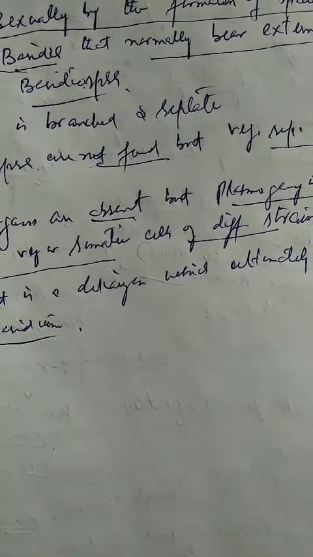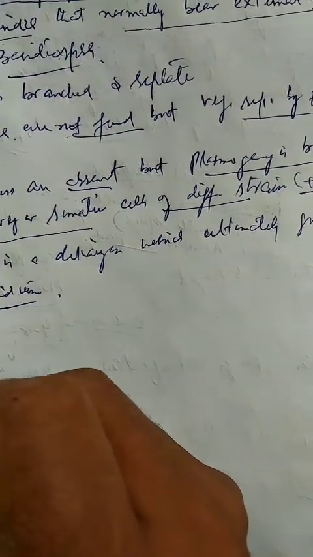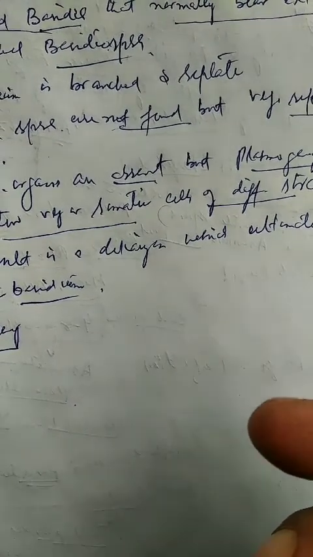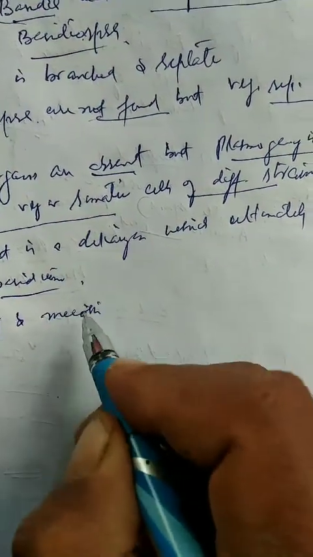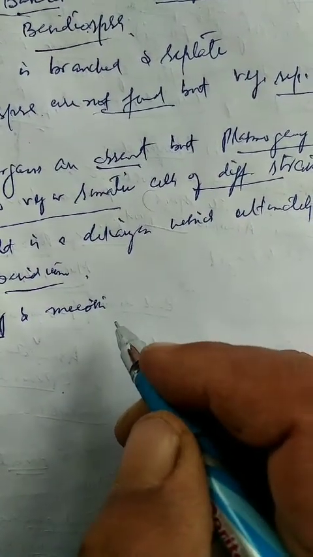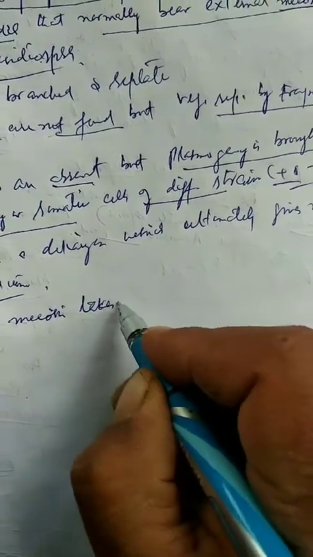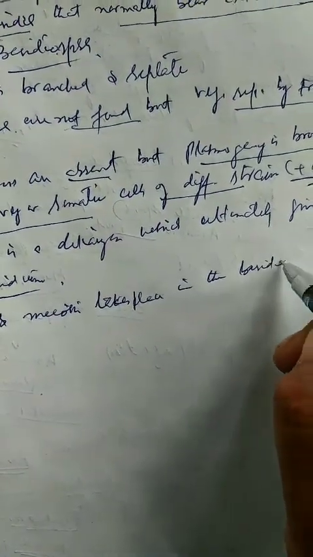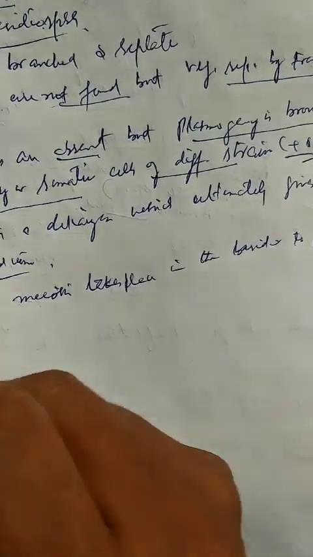Karyogamy and meiosis take place in the basidia. Karyogamy, the fusion of the nuclei of the binucleate cell, produces a diploid cell, and then meiosis takes place in the basidium to produce haploid basidiospores.